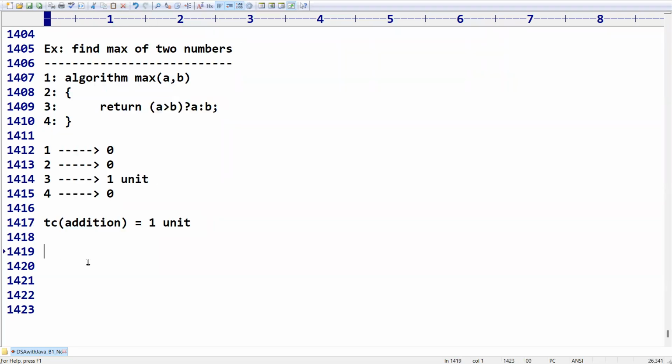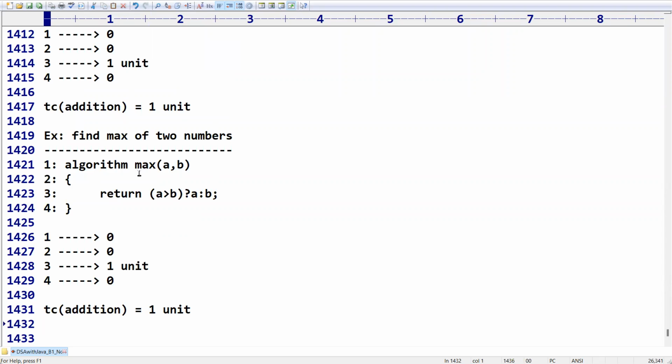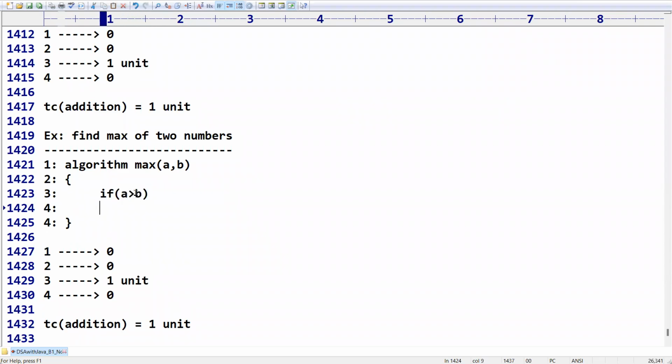The same example can also be written like this. If A is greater than B, then in the fourth line I can return A as the biggest number.